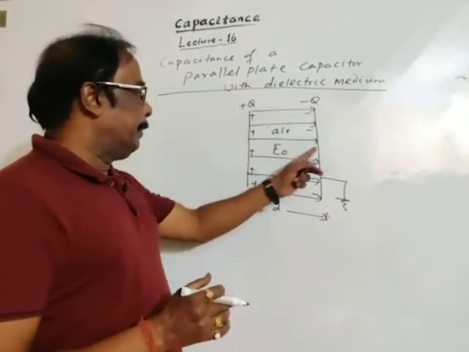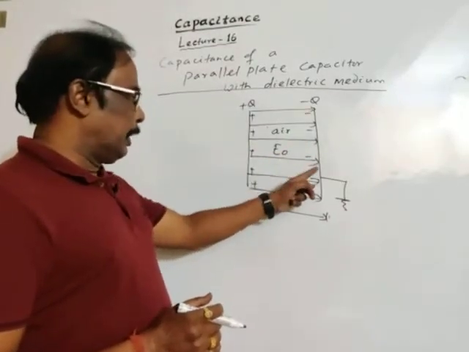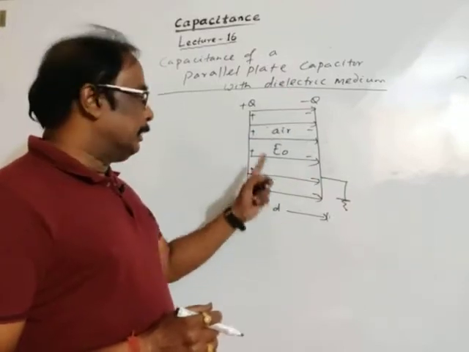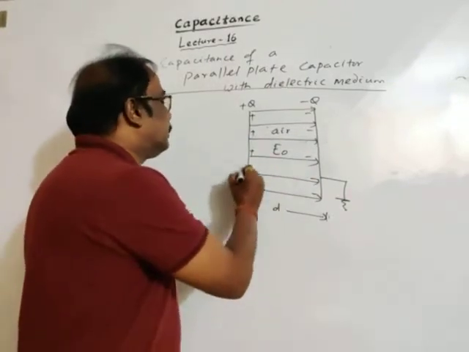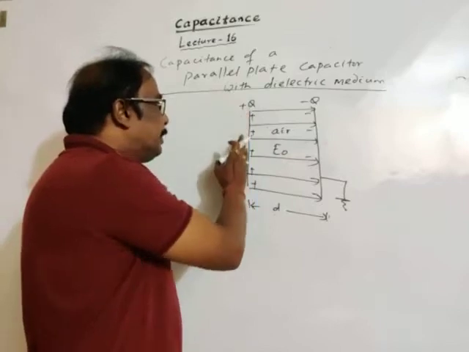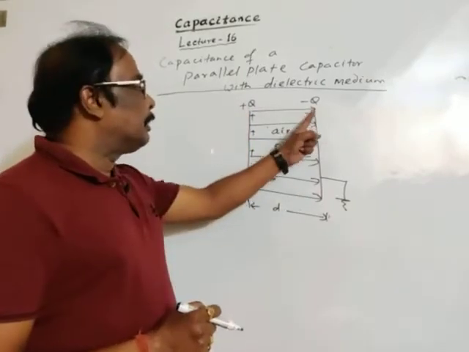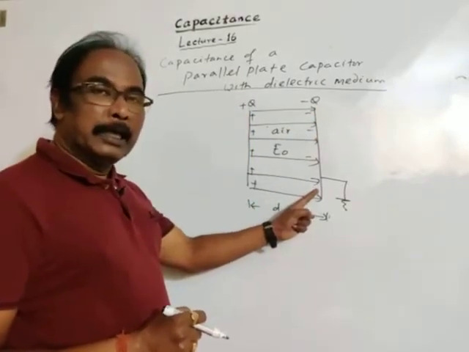E naught means the electric field between two oppositely charged plates in air or vacuum, and this plate is given positive charge, and this is induced charge, which is negative.